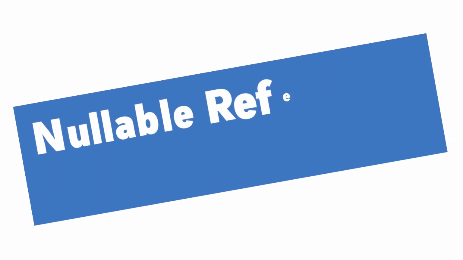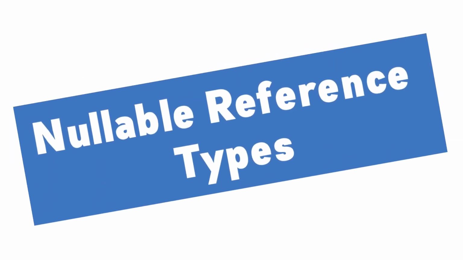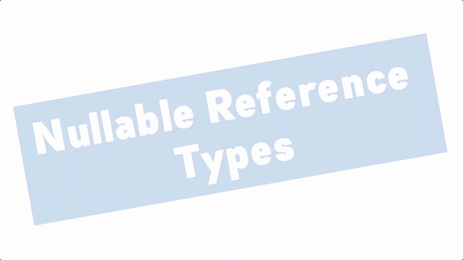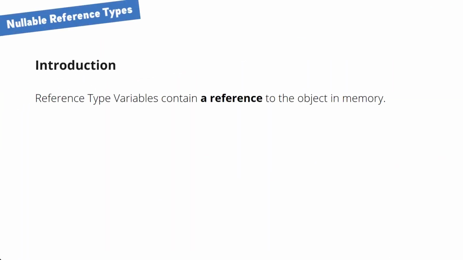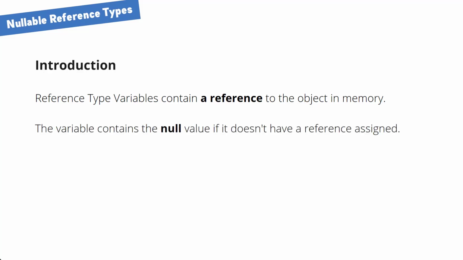In this lesson, we will learn about nullable reference types in C#. Earlier in this course, we learned about reference types in .NET. Variables contain a reference to the data in memory. The variable contains the null value if it doesn't have a reference assigned.